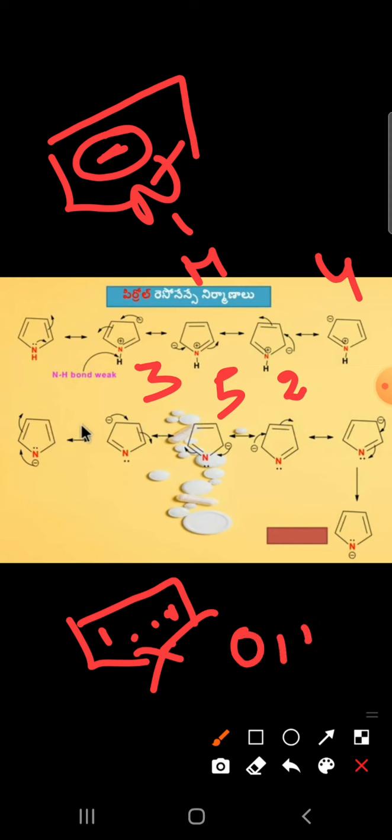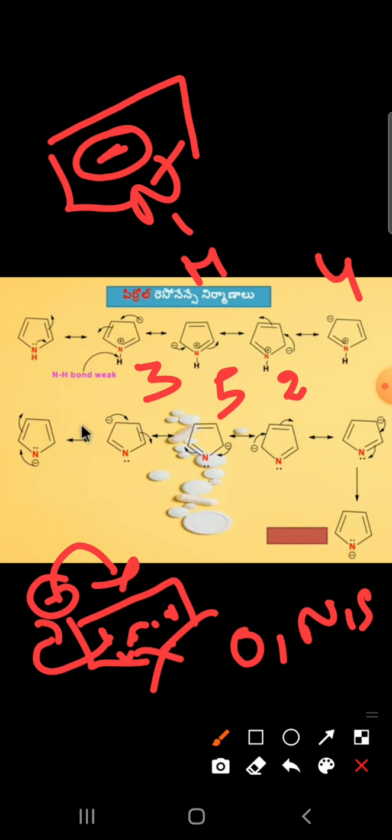Okay, so if I take the X group also, if the X group equals oxygen, nitrogen, sulfur, whatever it may be, then the lone pair of electrons moves to this side and the double bond moves to this side, and the negative charge moves to this side, the double bond shifts, so this carbon gets negative charge.